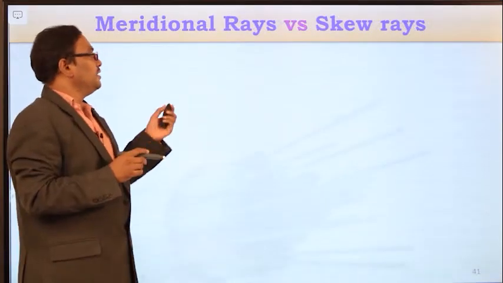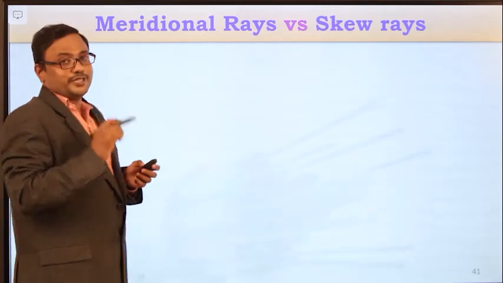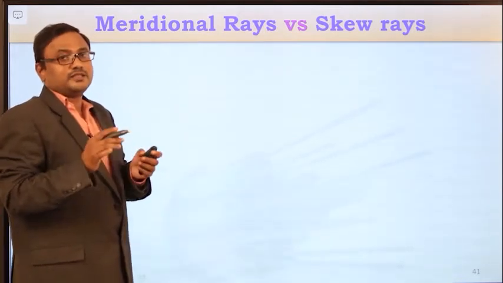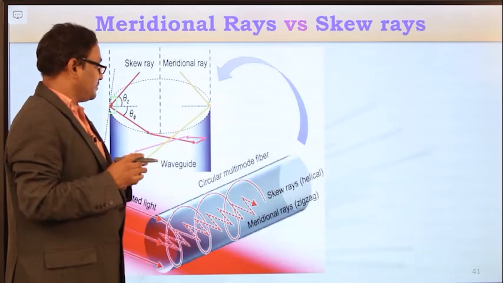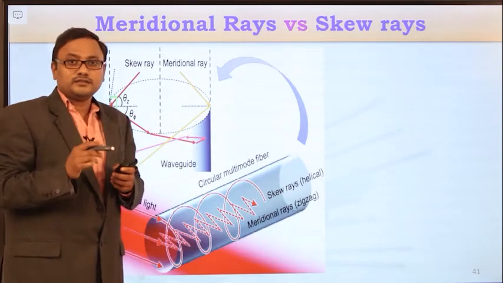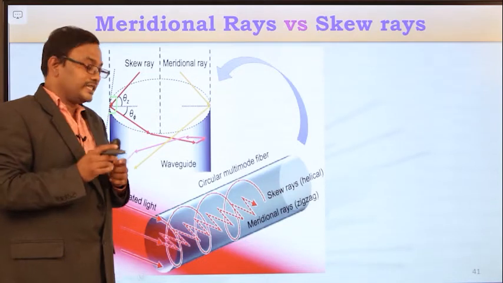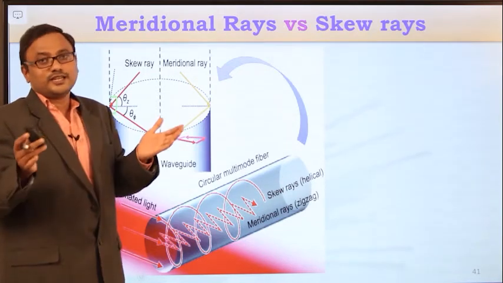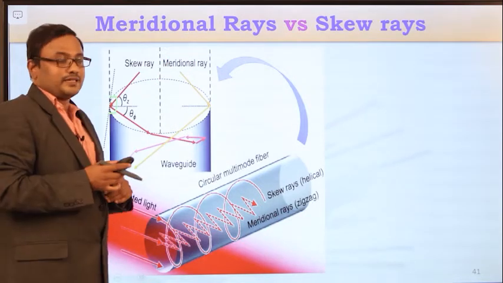Now we will see the differences between meridional light rays and skew rays. What are the differences between meridional light rays and skew rays? Now you know that meridional light rays are the light rays which enter exactly at the center of the fiber axis. Skew rays are the light rays which enter at a point other than the center of the fiber axis.